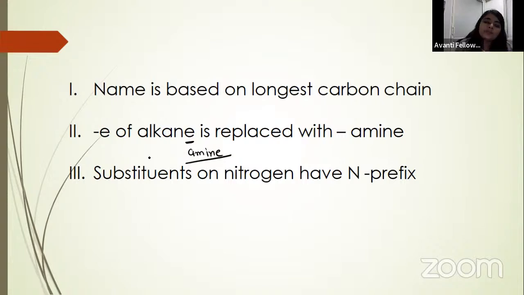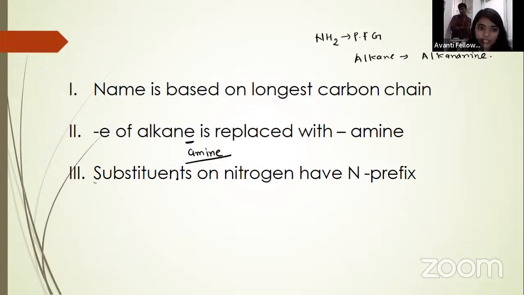So alkanamine: if your NH2 group is present as the principal functional group, then it will be alkanamine, okay.